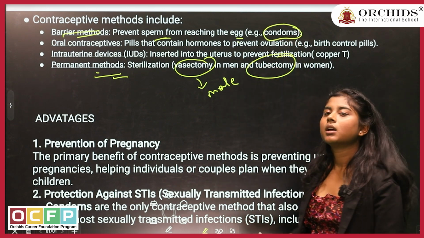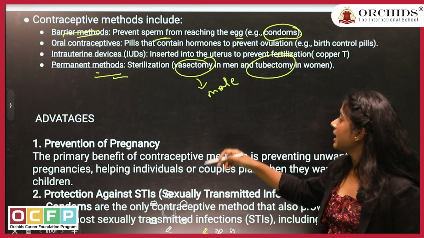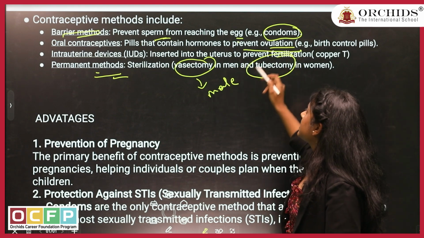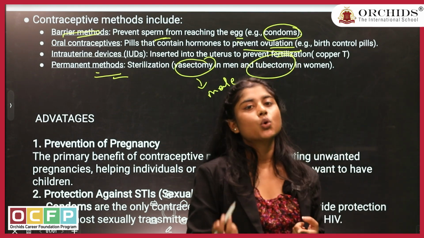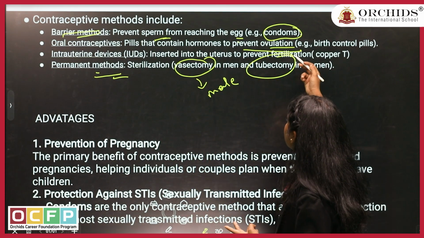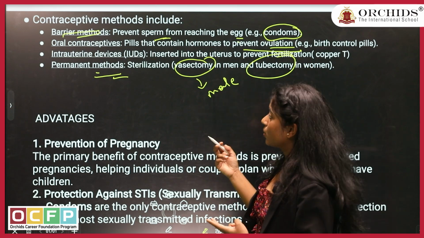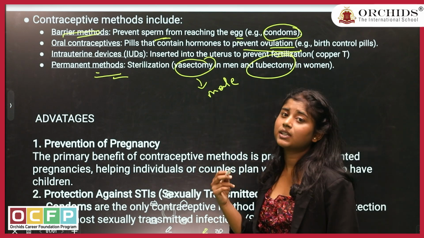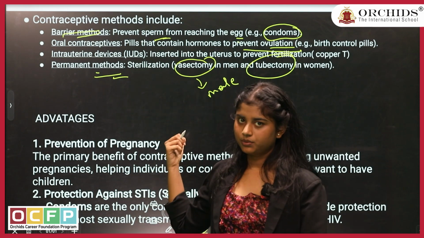Common methods, condoms. Oral contraceptives, we have pills. In this thing, the pills are used twice, like 2 times we can use it. First to stop the ovulation, and then if there is this ovulation which has happened and there is unprotected intercourse which has happened, then the person can take oral contraceptive to prevent the fusion.